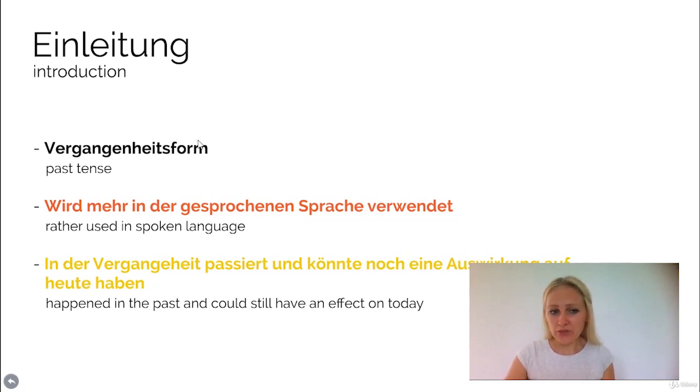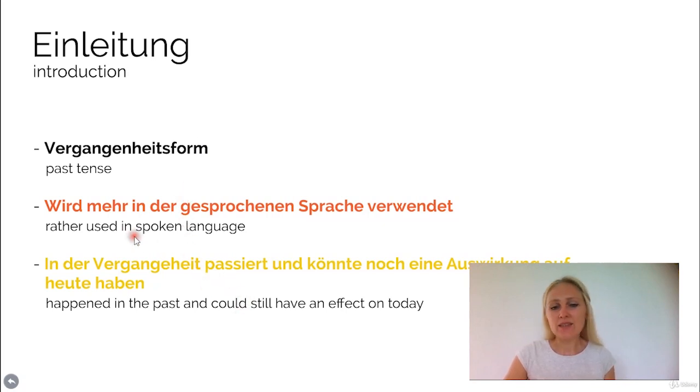So what you need to know is when you speak, you use the perfect tense. There are also some exceptions. Sometimes we use the other past tense, which we will learn, which is Präteritum. But the most important difference is that the perfect tense in German we use for spoken language.